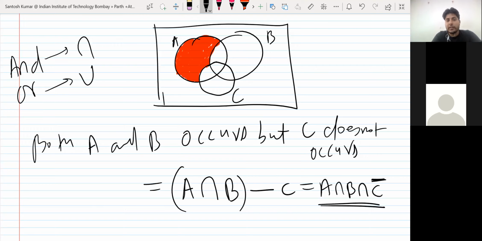So sets cannot be added. A plus B is meaningless in sets. So A intersection B, A and B both occur. Okay. So you remember this.